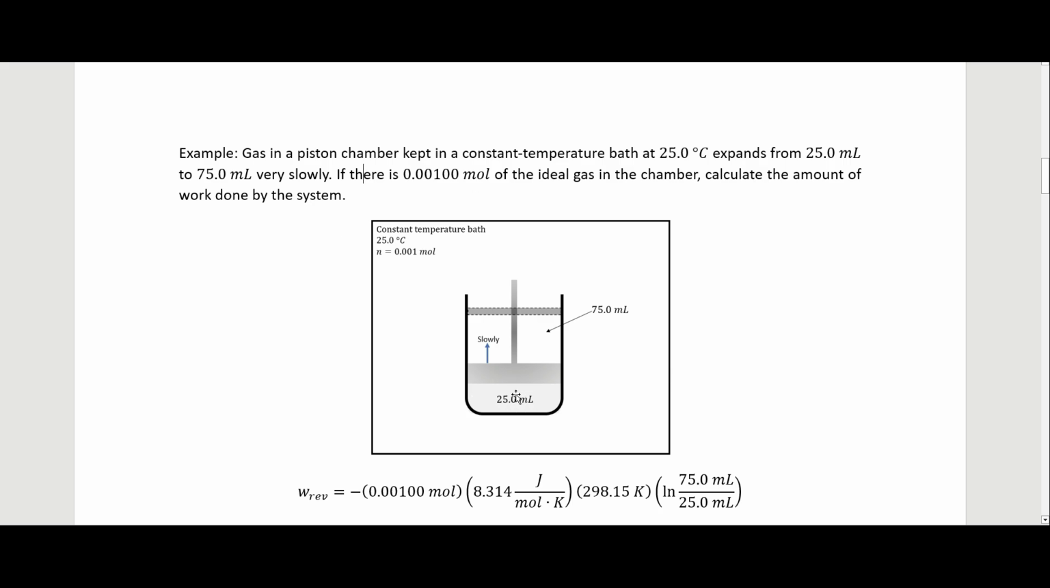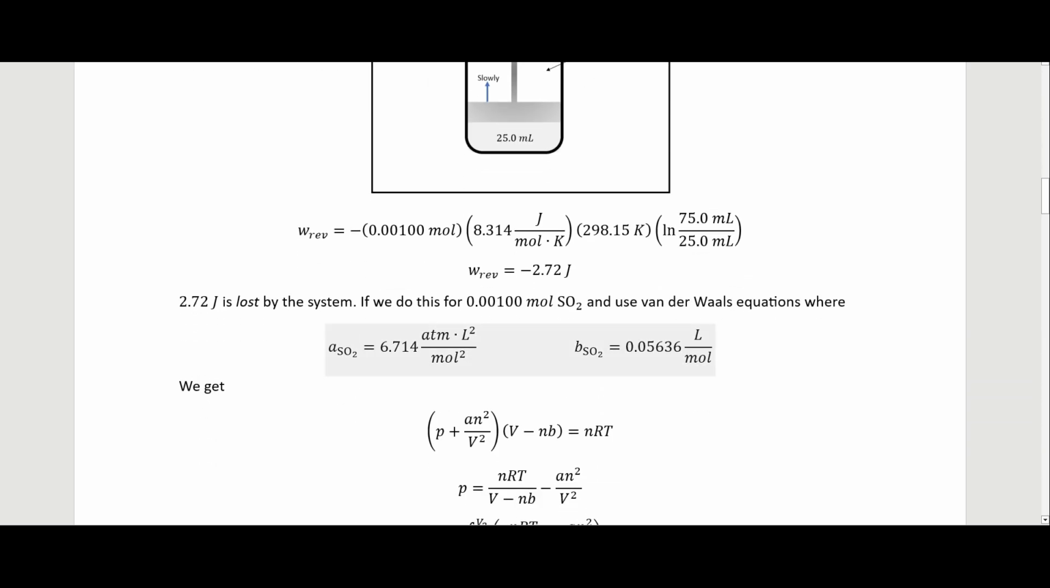So this is what's shown right here. We start with 25 milliliters. We'll let this expand out slowly so that then we end up with 75 milliliters total inside the gas chamber of our piston. So what we do is just plug in these numbers into our equation. So this is our number of moles right here. This is our gas constant right here. This is our temperature. Then we have the ln of our final volume divided by the initial volume.